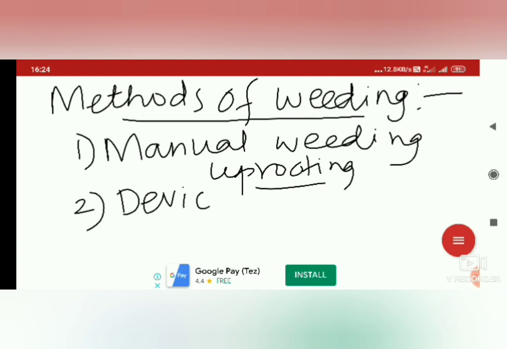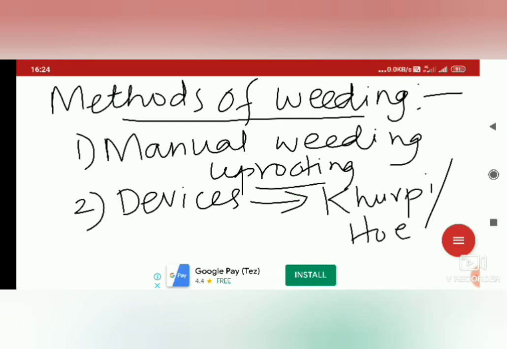Okay, weeding by using some devices. Generally, a device is used that is known as karpi. Some say kurpi or whatever it may be, karpi, or we can say hoe. This karpi or hoe also can be used for weeding. And the third method is